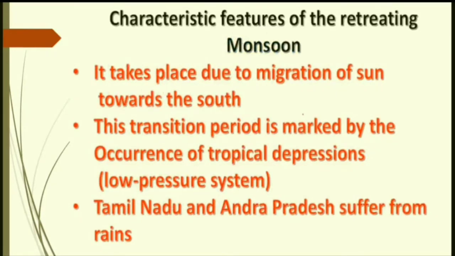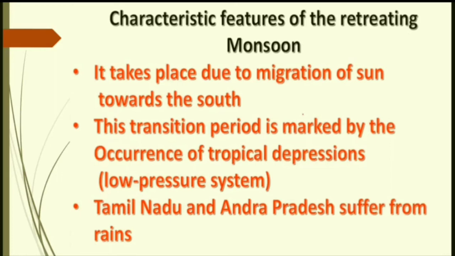Characteristic features of retreating monsoon. First, it takes place due to migration of the sun towards the south, meaning the sun has moved from the Tropic of Cancer towards the equator. This transition period is marked by the occurrence of tropical depression, that is a cyclonic condition, a low pressure system. So this is a cyclonic condition.